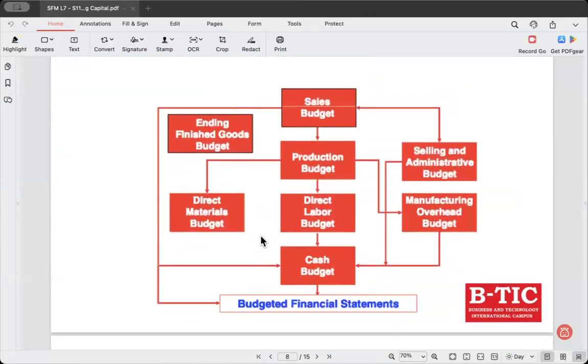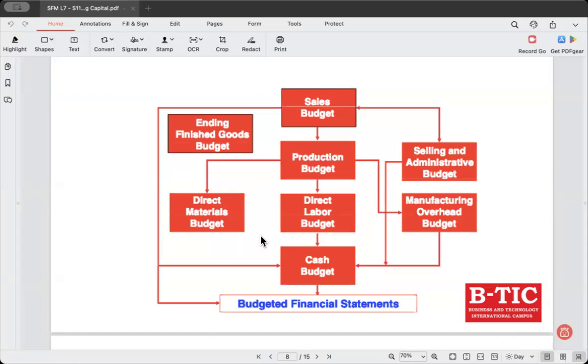And this image, as you can see, has all the budgets in one slide, in one image. Now, this is the master budget flowchart. This is called the master budget. The master budget shows how different individual budgets are interconnected.